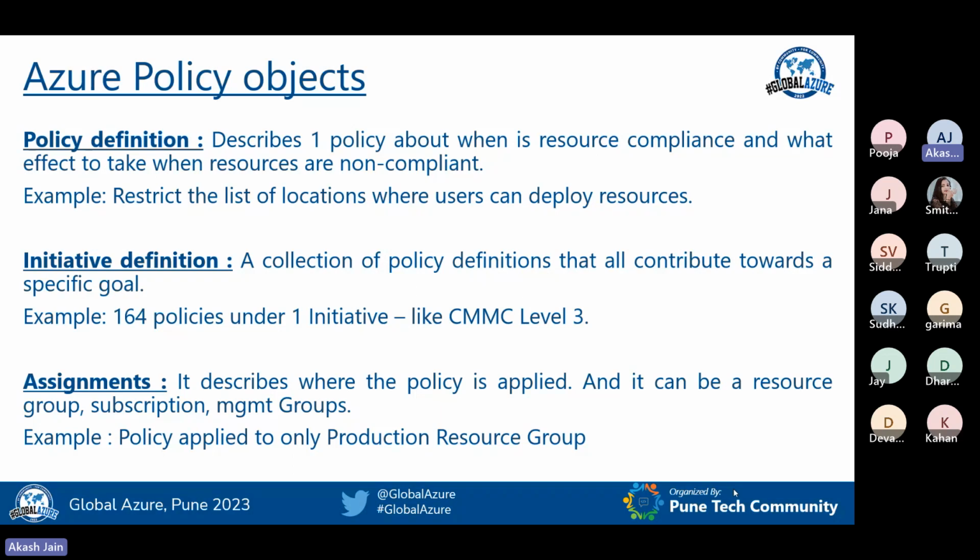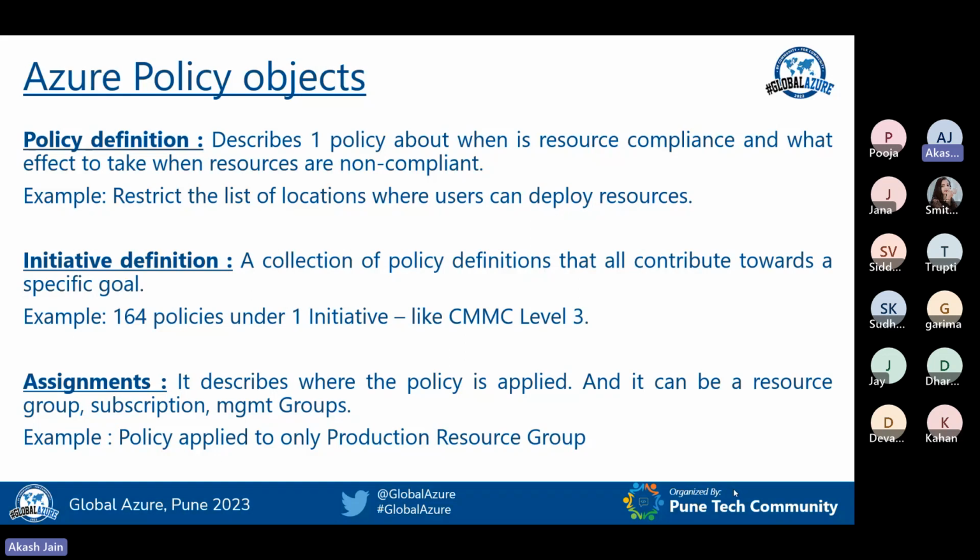For example, there are 164 policies under one initiative. And what is the initiative name? That is CMMC level 3. So if my organization wants to be a certified CMMC level 3 company, CMMC is basically Cybersecurity Maturity Model Certification, they will deploy one initiative in Azure, which will contain 164 policies inside it. So basically, very simple: a collection of policies is known as an initiative definition.